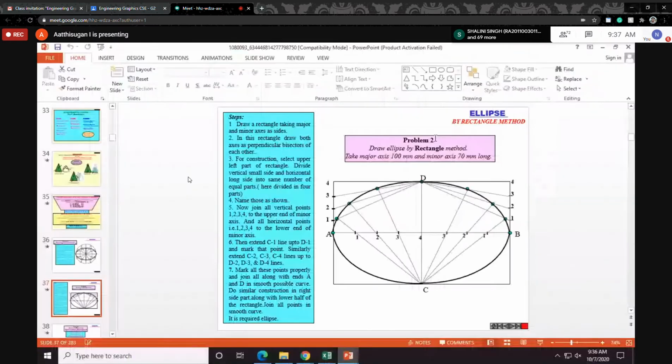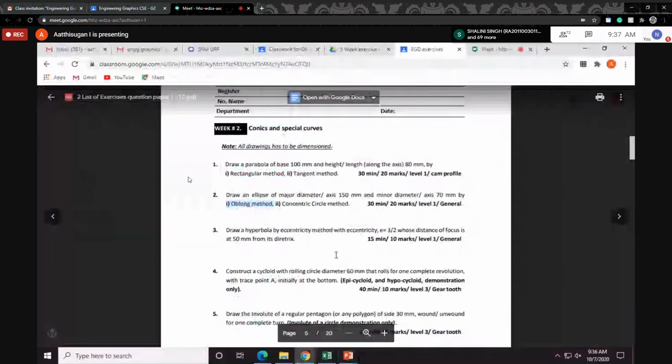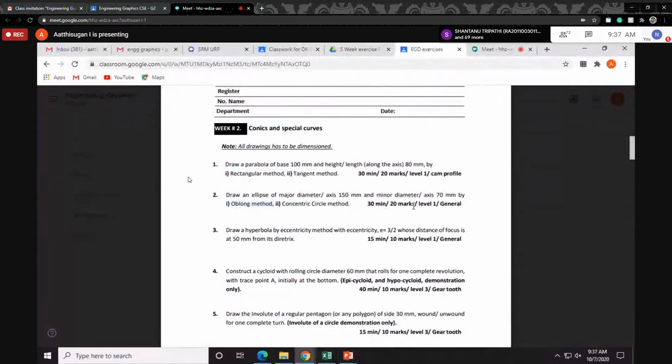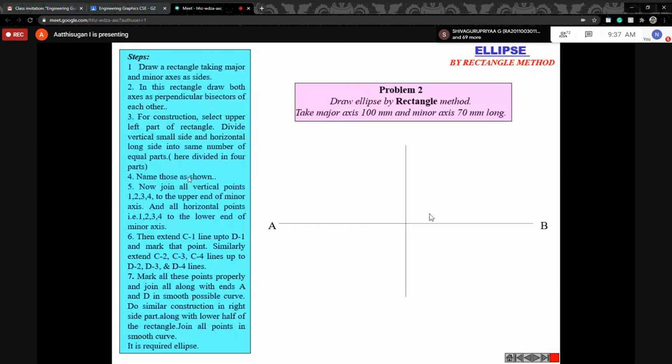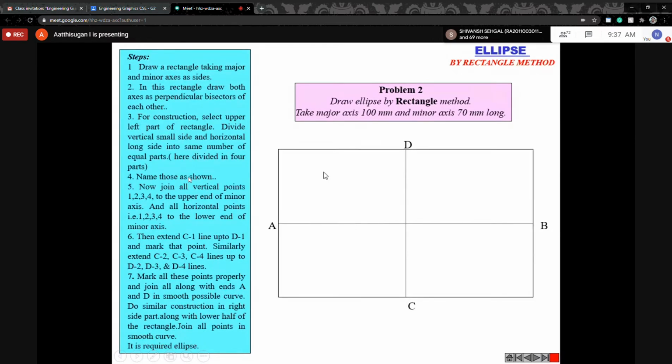Check that question also. Yes, 150, 70. Here AB is 150, CD is 70 mm. So draw the rectangle, you can directly draw the rectangle, no problem. You must know the center point of the rectangle.